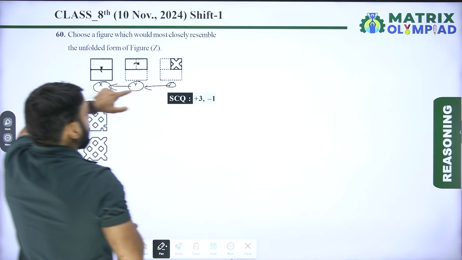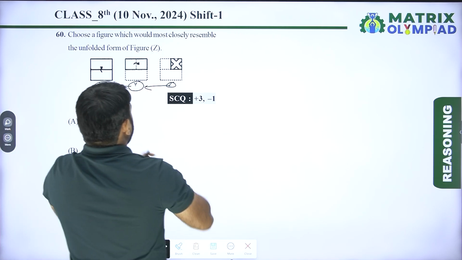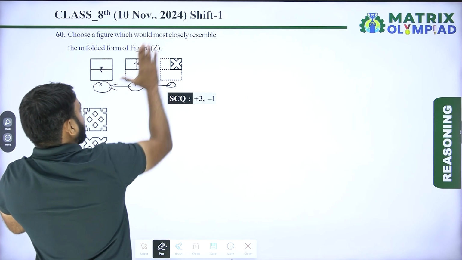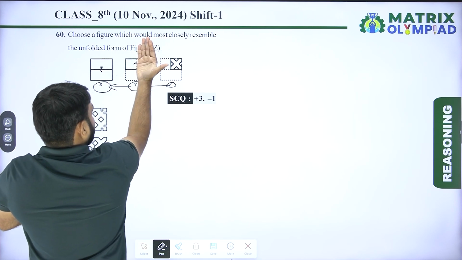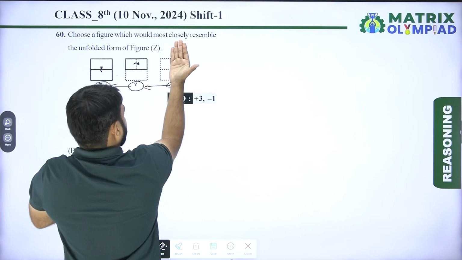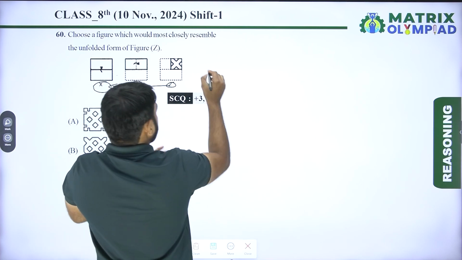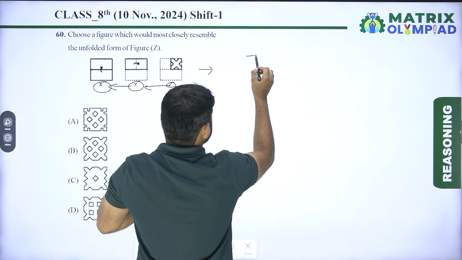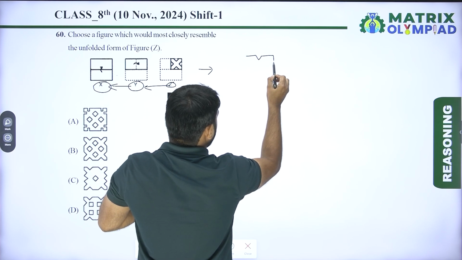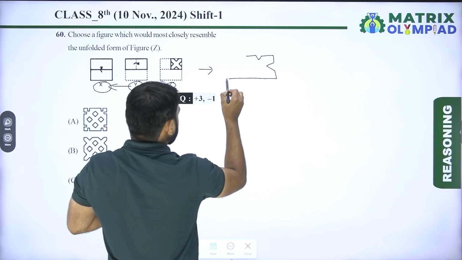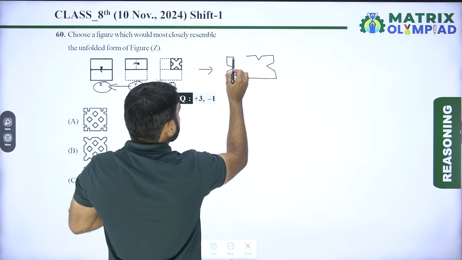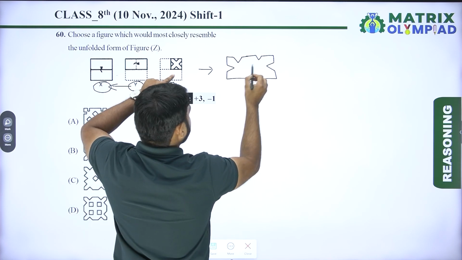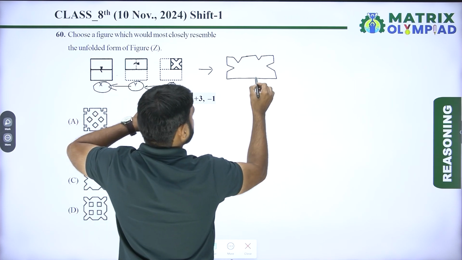So here first unfold the Z. So Z will be unfolded in this direction because Y has been folded in this direction. So first unfold the Z, then we get an image like this.